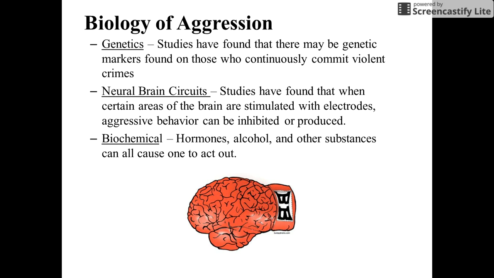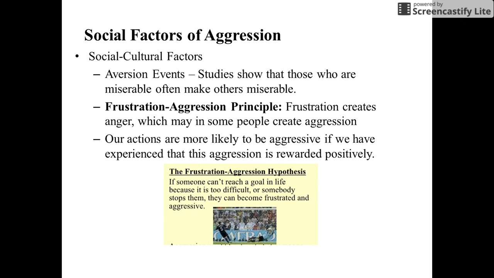The first one is the biological. Genetics. Studies have found that there may be genetic markers found in those who continuously commit violent crimes. Maybe it's passed down genetically. Others say there could be neural circuits. Studies have found that when certain areas of the brain are stimulated with electrodes, aggressive behaviors can be inhibited and produced. Others believe it could be a connection of hormones, alcohol, and other substances that can cause one to act out. The social factors of aggression.